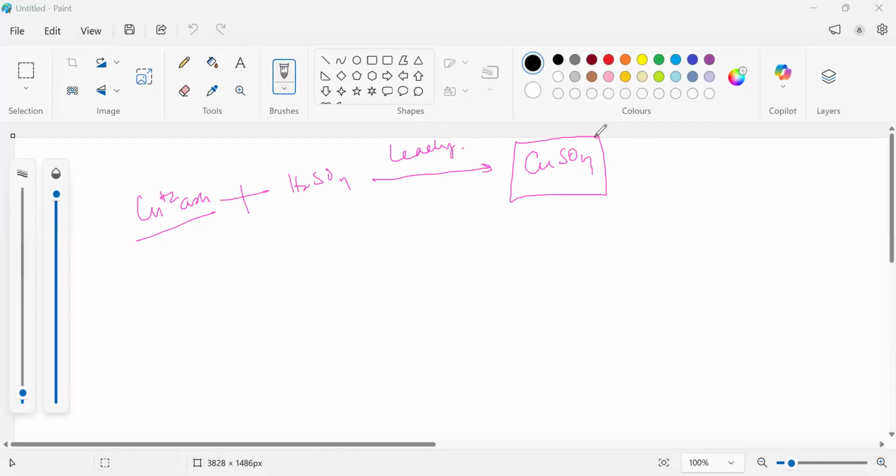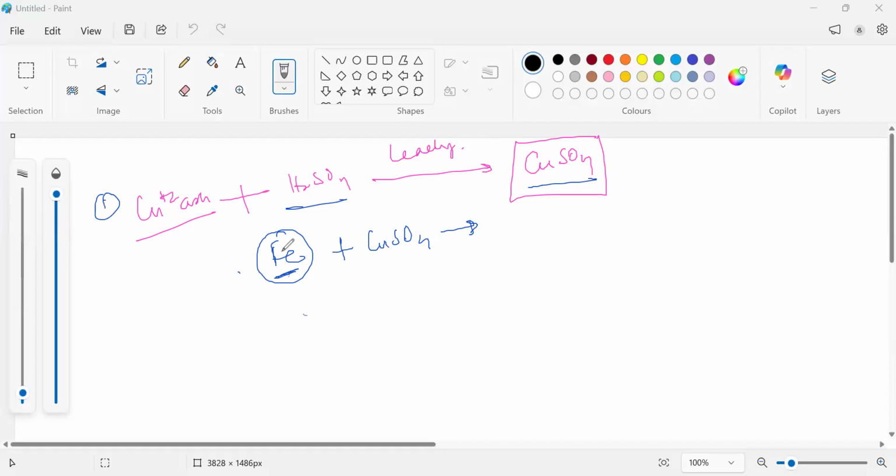Copper ions in the ash will be leached, and this process will be similar to bioleaching also. Please note this down. The sulfuric acid will leach the copper and convert it to copper sulfate. Now here's the trick. We add scrap iron. I told you we have to use processes which are easier and cheaper for us. We use scrap iron in this copper sulfate because we get it at very throwaway prices.